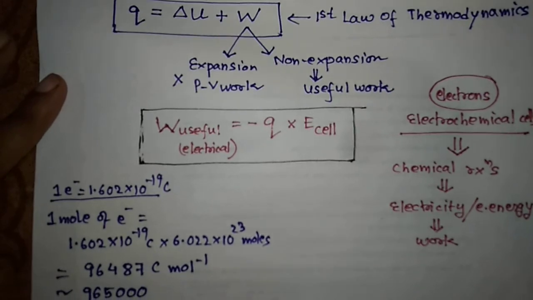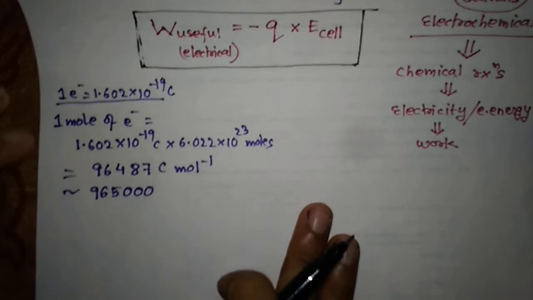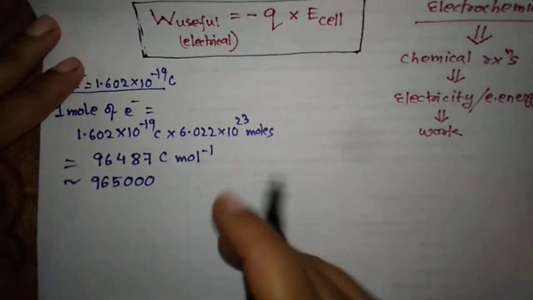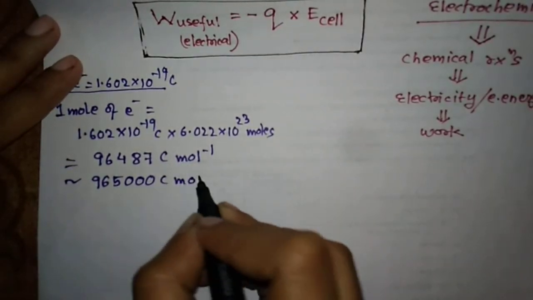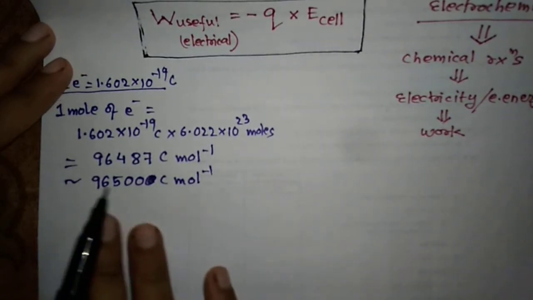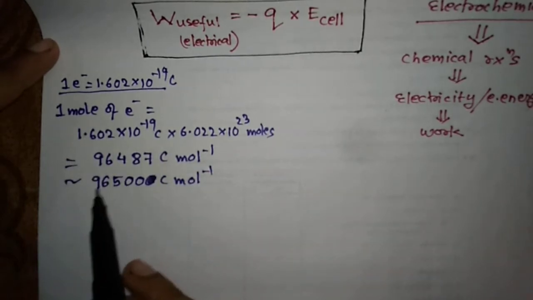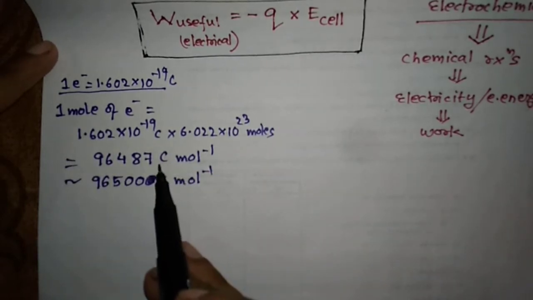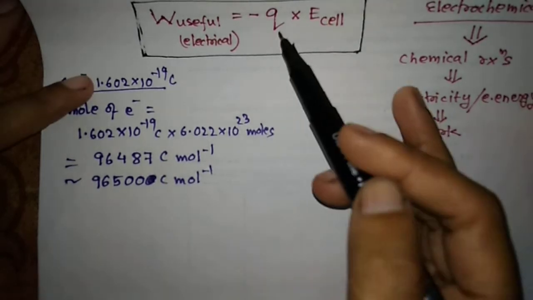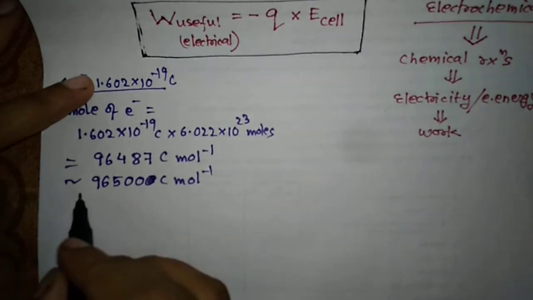Sometimes in your book it will be given as the rounded value, like this: 96500. So this is the charge carried by 1 mole of electrons.